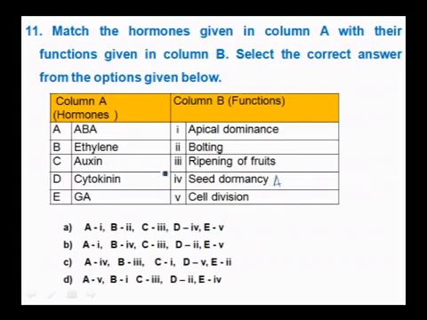Ethylene helps in ripening of fruits. So, this is B. Auxin helps in apical dominance. So, it is C. Cytokinin helps in cell division, that is D. Gibberellic acid helps in bolting, that is E. So, the right option among these four is option C.